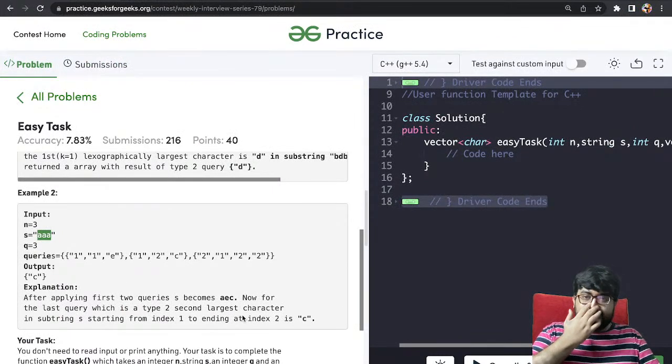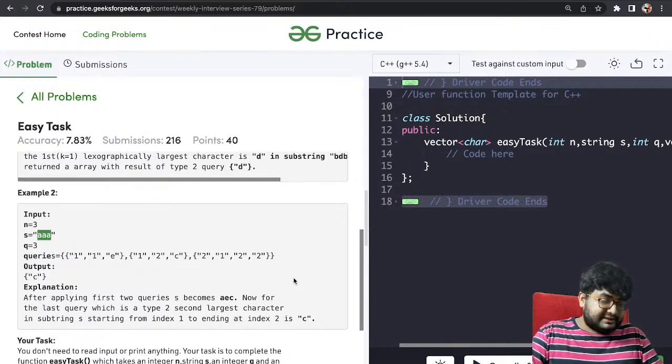Does it make sense, Rishit? Does it make sense now? Anyone has any doubts? Clear? Okay.